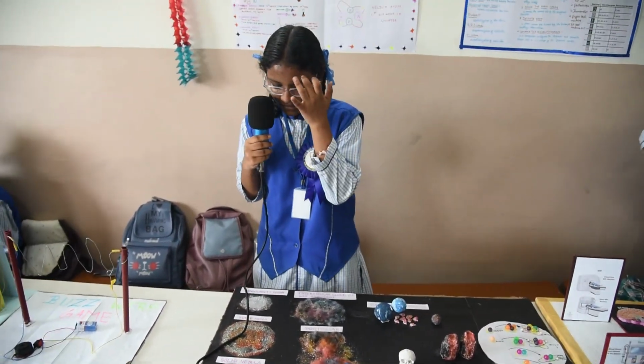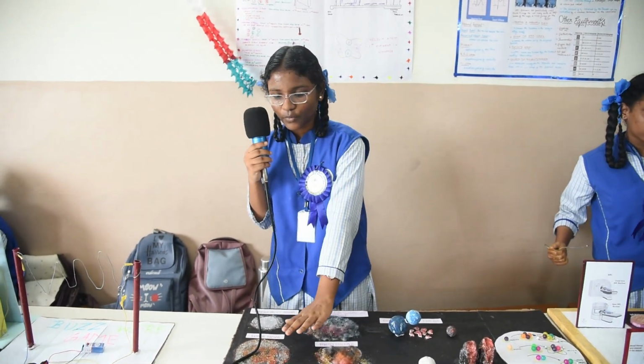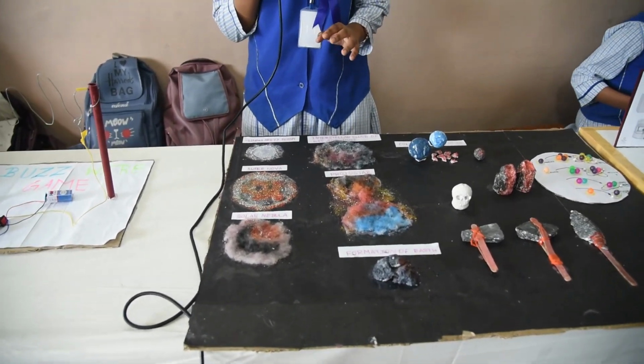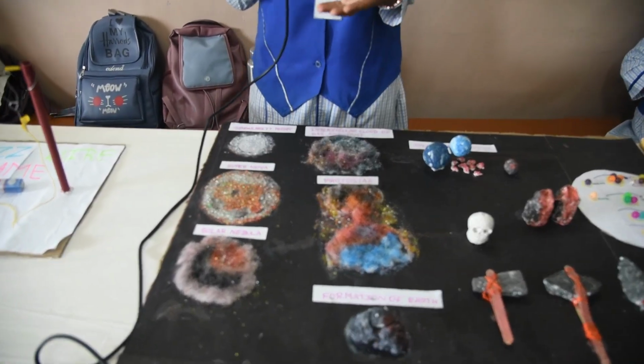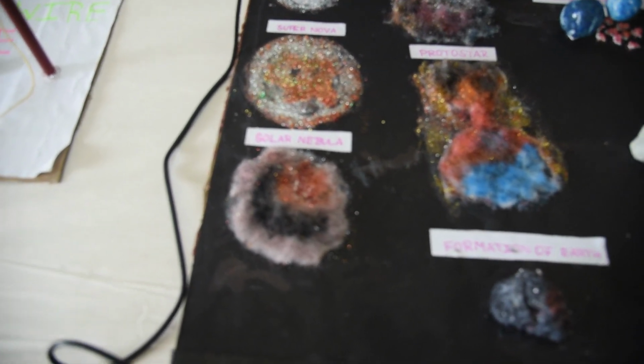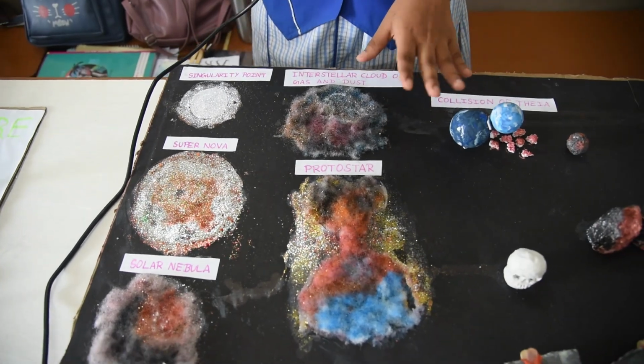Now we can go back to the singularity point. This singularity point exploded and it led to the supernova. A supernova is the core of dying stars which collided together. And next you can see the solar nebula. During this collision of two dying stars, radioactive waves and shock waves entered the solar nebula, and this led to the creation of an interstellar cloud of dust and space. This later formed a protostar.